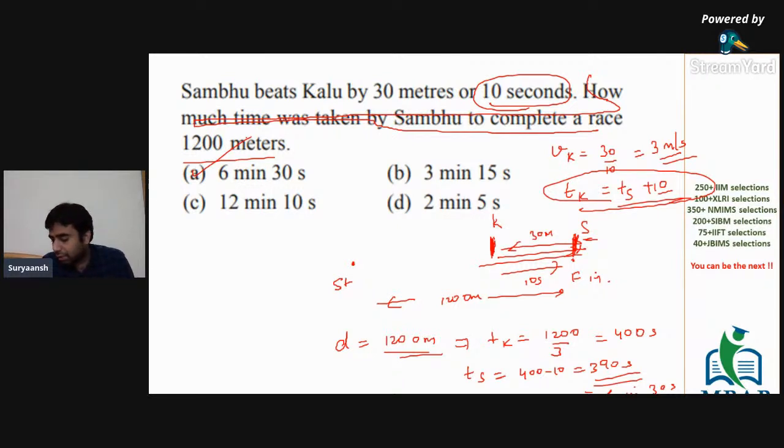All right. So I think you can solve that as well. I'm taking a lot of time in explaining the concept. Otherwise, for me, the shortcut method would be just: find the speed of Kalu, find out the time, and then just subtract 10 from it. I think all the approaches or methods would come from there only. It's taking me a lot of time because I'm explaining the concept to you.